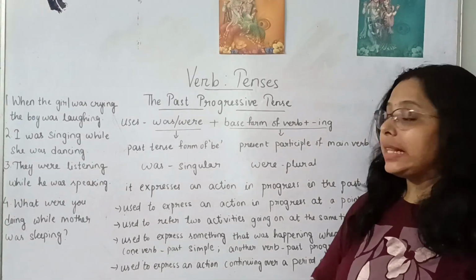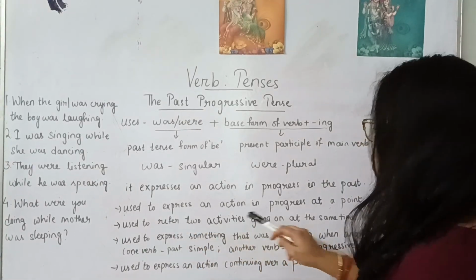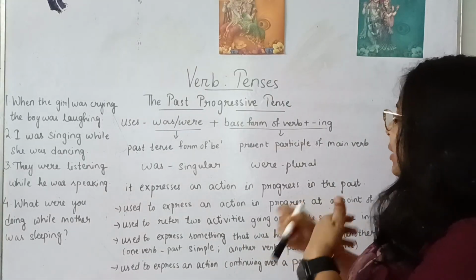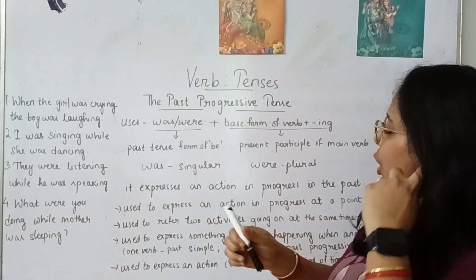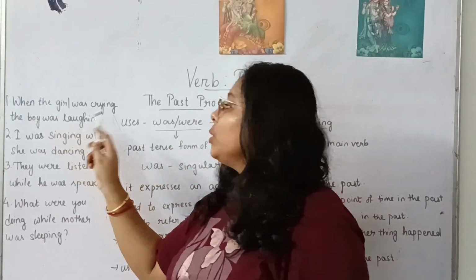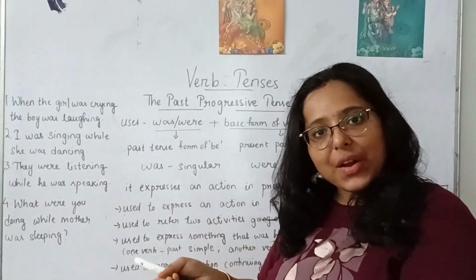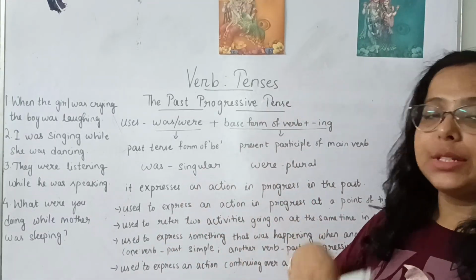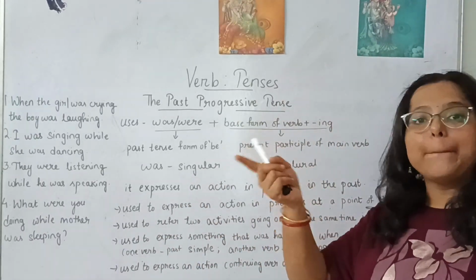So students, the next rule is used to refer to two activities going on at the same time in the past. In the past, two activities going on at the same time. How to use it? When the girl was crying, the boy was laughing. Means in the past, the girl was crying, and at the same time, the boy was laughing. Two actions are going on. Two activities are going on at the same time in the past.